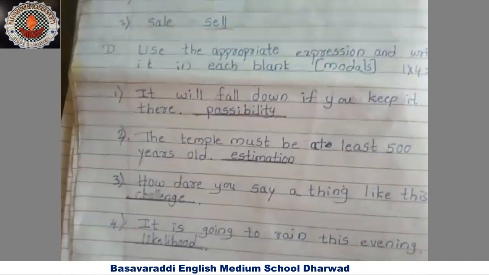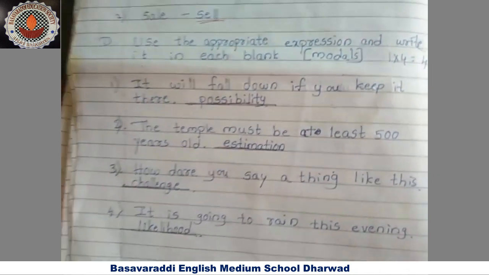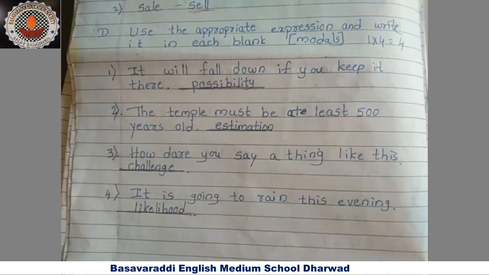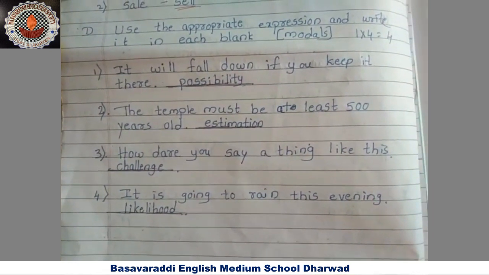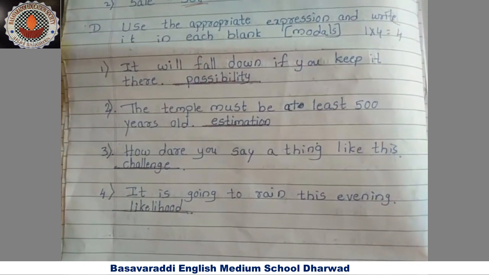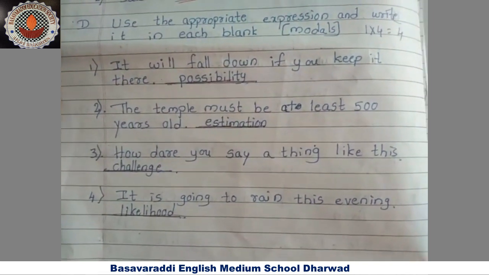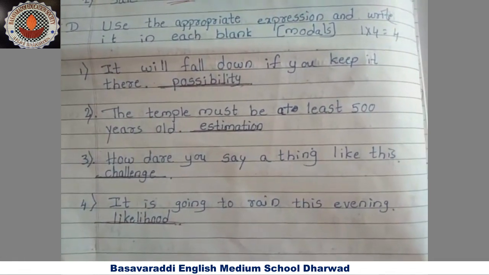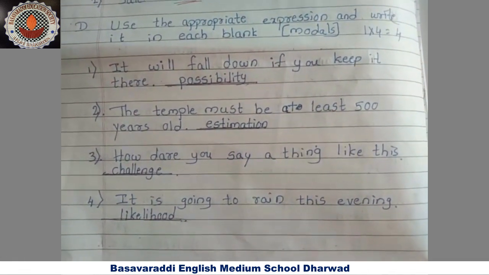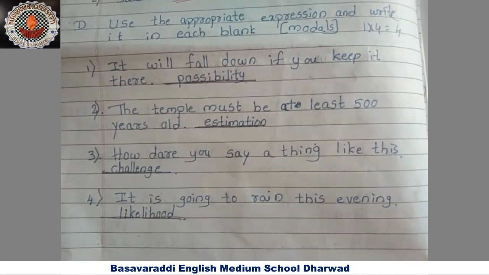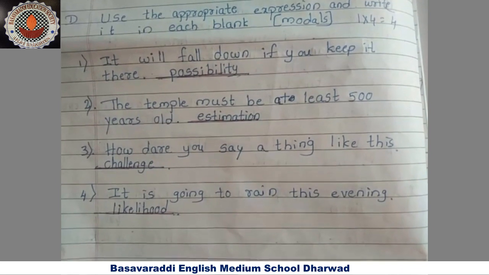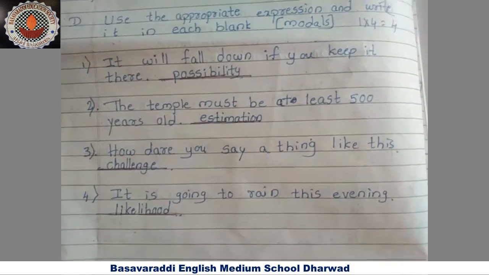Okay, use the appropriate expression and write it in each blank. Means modals, already I told you modals when we are using can, could, will, would, should, must. We had discussion already in the class. So here they have given you a sentence. You have to tell what kind of sentence, what we are seeing in that. It will fall down if you keep it there. So it will fall down if you keep it there means it is the possibility. Maybe if you are keeping the glass jar at the edge of the table, it may fall down.